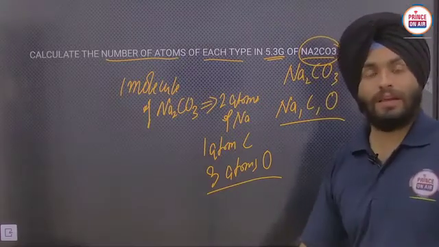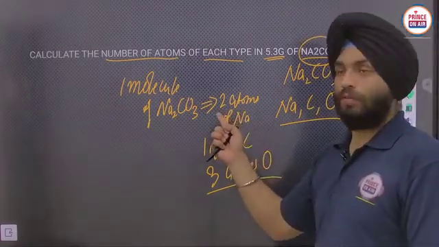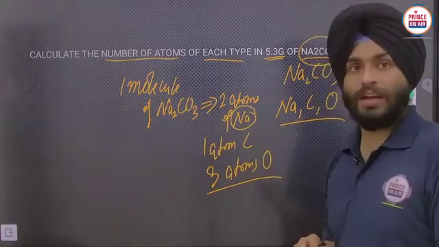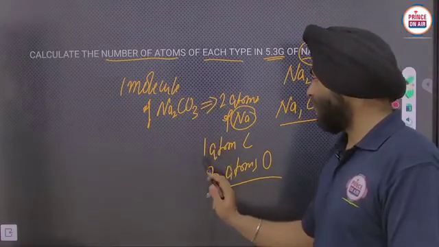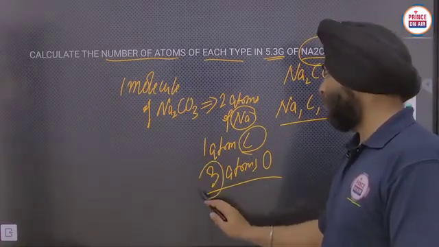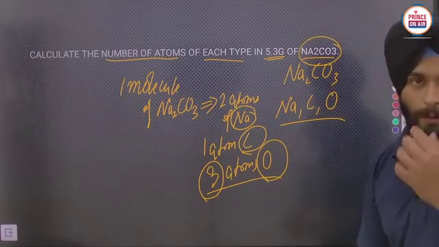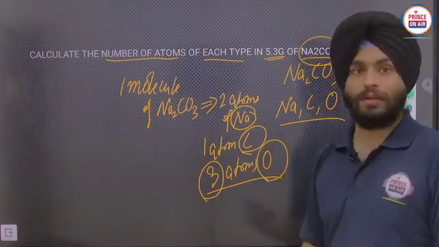So if you get the number of molecules, you just multiply by 2 to get the number of sodium atoms, by 1 to get the number of carbon atoms, and by 3 to get the number of oxygen atoms. At last, you have to do it like this.